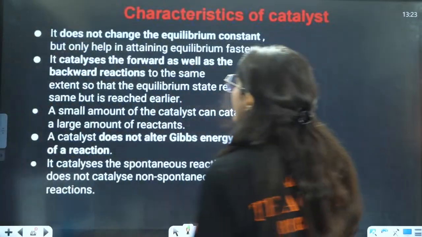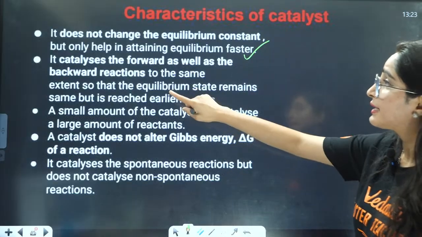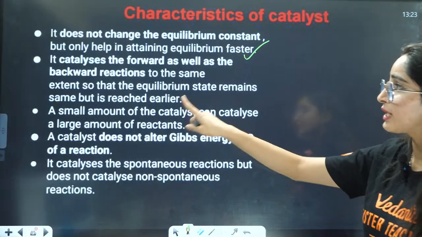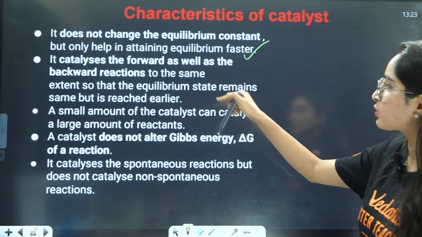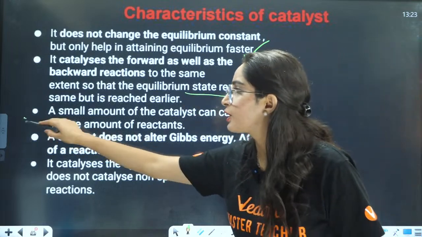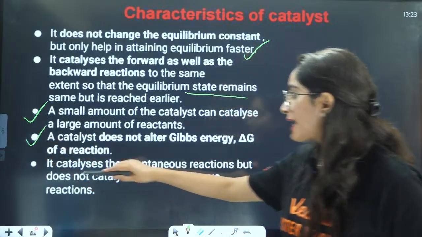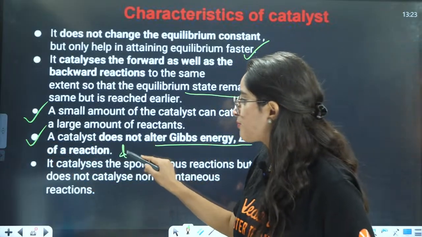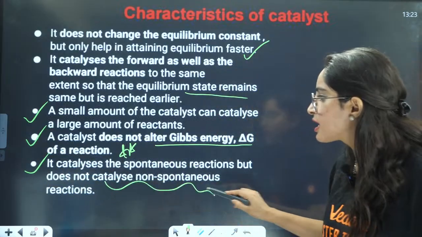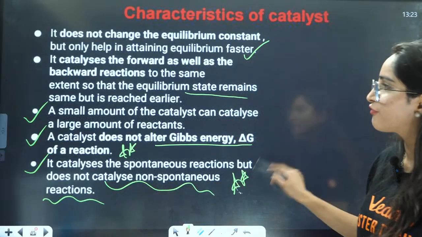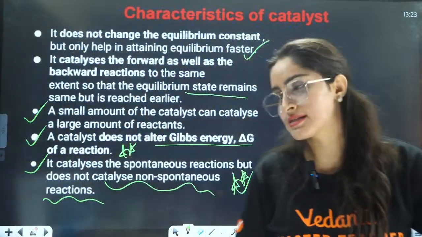Characteristics of catalyst. It does not change the equilibrium constant but only helps in attaining equilibrium faster. The catalyst catalyzes both the forward as well as the backward reaction to the same extent, so the equilibrium state remains the same. This we have studied in equilibrium as well. A small amount of catalyst can catalyze a large amount of reactants. A catalyst does not alter Gibbs energy, very, very important, right? It catalyzes a spontaneous reaction but does not catalyze a non-spontaneous reaction. Again, very, very important points. Theory questions can be asked, like which of the following is not true for catalyst, right?